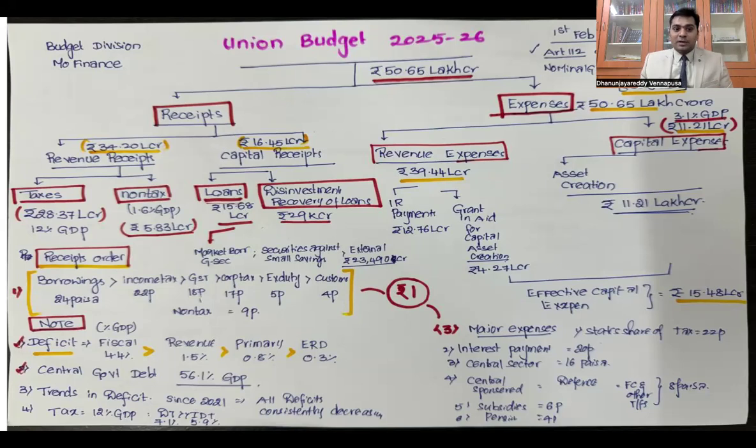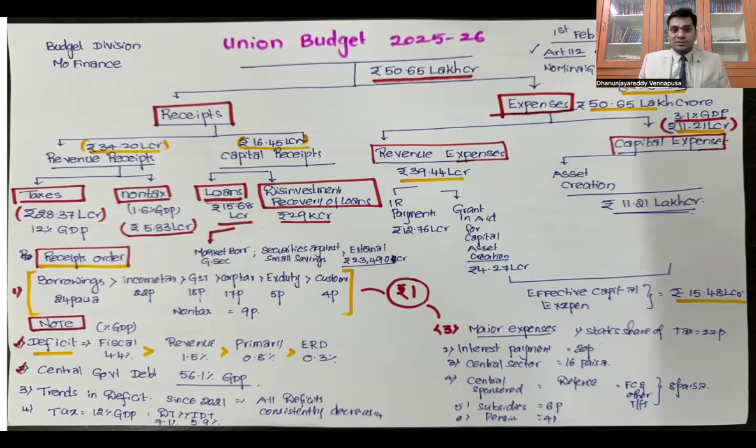Which means taxes contribute 12% of GDP in the country today. Non-taxes are contributing 1.6% of GDP. So total revenue receipts is 34.20 lakh crores. In that, taxes is somewhere around 12% of GDP, non-taxes is 1.6% of GDP. So revenue receipts compound to 13.6% of GDP. So it was 28.37 lakh crores in absolute numbers and 5.83 lakh crores in absolute numbers as far as the